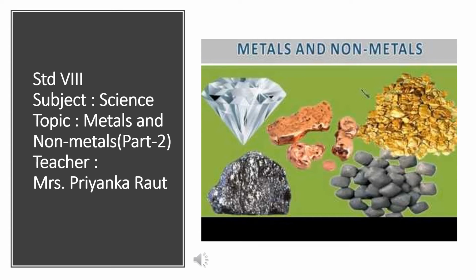We are starting with our second part of the chapter metals and non-metals. In the first part, we have learned the physical properties of metals, non-metals and metalloids. Now, in the second part, we are going to see some of the chemical properties of them. So, let's move further.